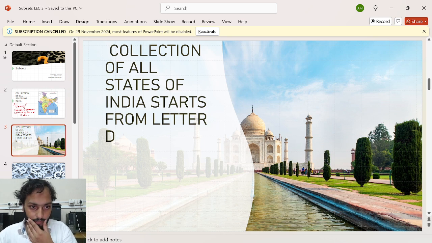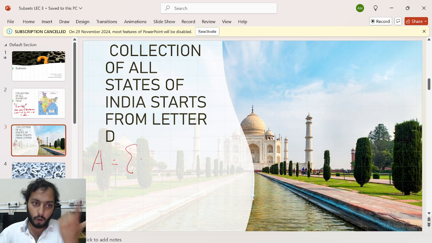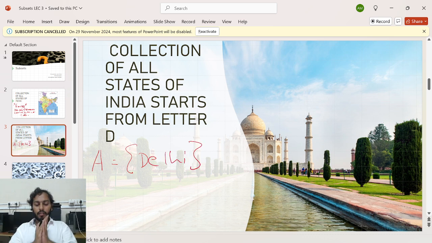If I say this is my set A, then I can say it's a set which contains only one element, and that element is Delhi. Am I right? Can I say this? I hope I can say this. Actually, I have one specific name for this set also. These are just names. You can just listen and keep this in your mind.